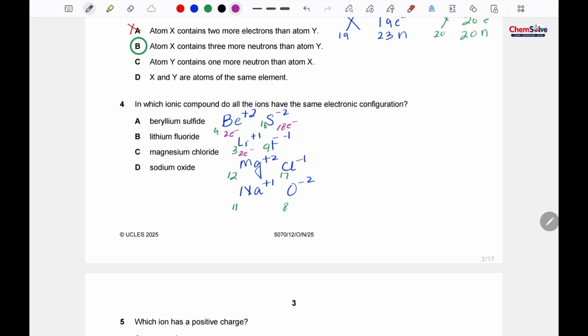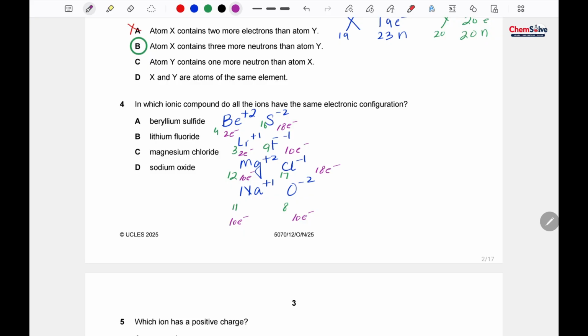For fluorine there are 9 electrons and 1 electron has been gained, so there are a total of 10 electrons. For magnesium there are 12 electrons already and 2 electrons have been lost, so 10 electrons are here. And for chlorine, 17 electrons it already has and 1 has been gained, so the total is 18 here. In the case of sodium ions there are already 11 electrons and 1 electron has been lost, so 10 electrons are here. And oxygen has 8 electrons and 2 electrons have been gained, so it makes 10 electrons.